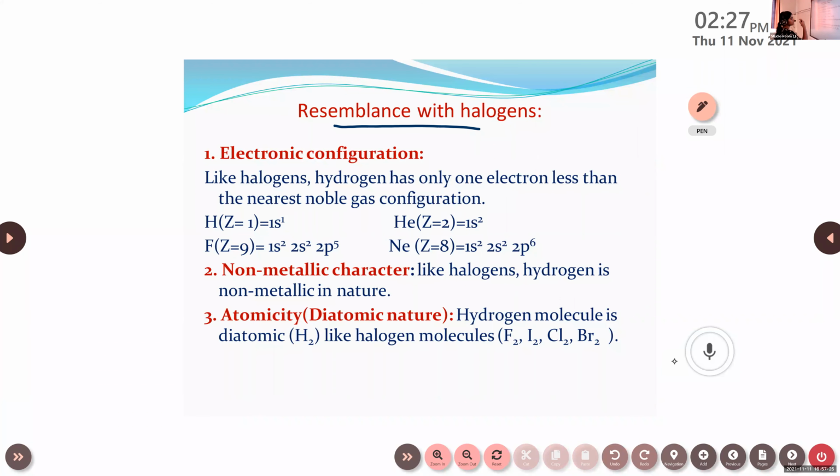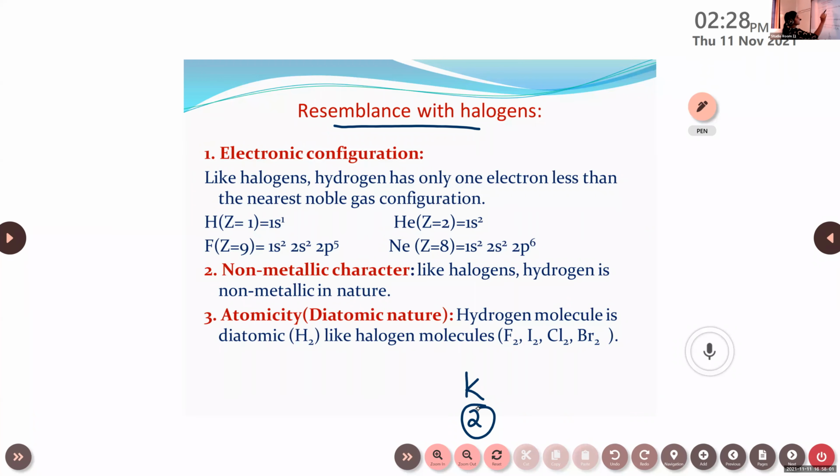So here the electronic configuration: like halogens, hydrogen has only 1 electron less than the nearest noble gas configuration. In the case of hydrogen, only 1 electron in the shell, right? That means 1 more electron is needed to complete that shell. Only first shell, K shell, so the maximum capacity is 2, only 1 electron in its configuration, right? So one more electron is needed to meet the noble gas configuration. In the case of halogens also the same thing. One more electron is needed to reach the noble gas configuration. So that's the similarity in their electronic configuration.